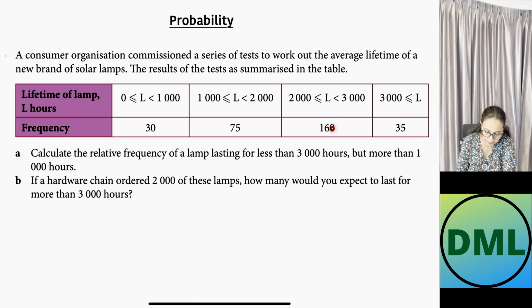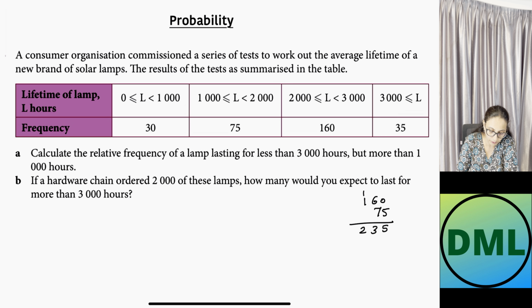Less than 3000 hours means less than this part. And more than 1000 hours means this part. I'm calculating the probability 75 and 160. Let's add them together. 75 and 160. If you add them, your answer will be 7 plus 6, 13, 3, 1 carryover, 1 plus 1, 2. 235. I need to calculate the total frequency.